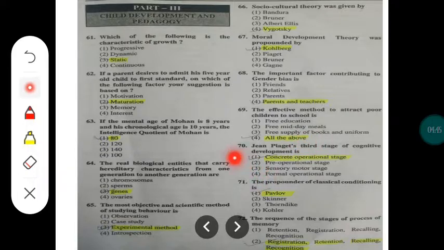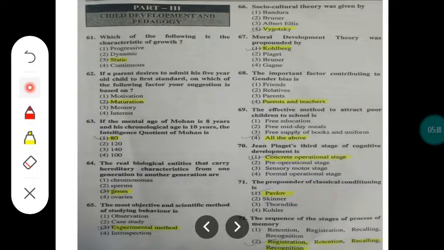And in question number 70, you can see, Jean Piaget's third stage of cognitive development is. You just have to remember all of Jean Piaget's stages. So here the third stage is the concrete operational stage. The third stage of Jean Piaget is the concrete operational stage. Just remember the stage name. The propounder of classical conditioning is Pavlov, right? Just remember the name of the pedagogist.